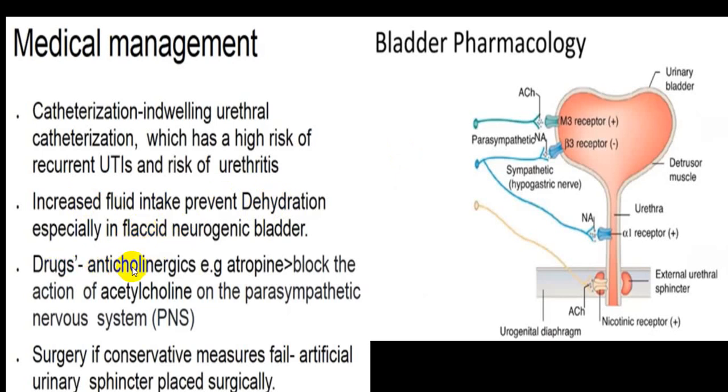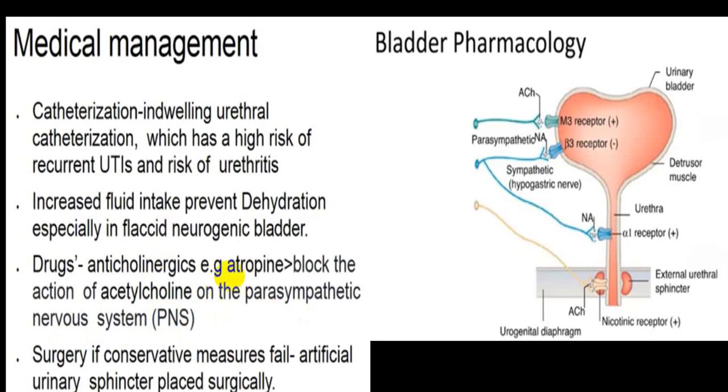Some drugs are useful. Anticholinergic drugs will be helpful, particularly because atropine will block the action of acetylcholine on the parasympathetic nervous system, and that will help in what we call a spastic bladder, because the parasympathetic system gives rise to contraction of the detrusor muscle and relaxation of the internal sphincter.